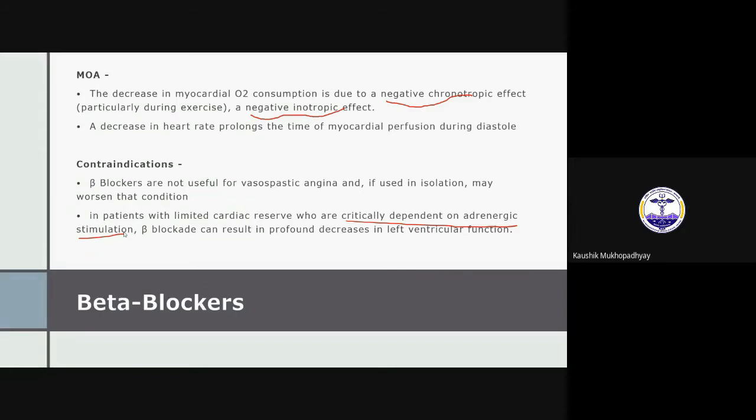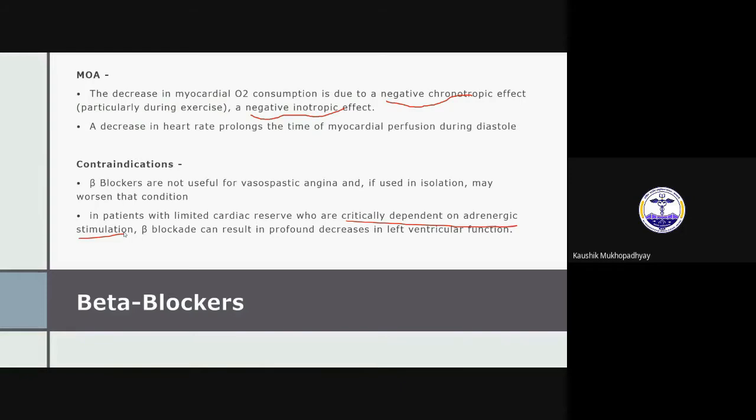Now, the implications of beta blockers: this is the drug of choice unless contraindicated. And if you combine nitrate, now my question is, suppose a patient is taking a beta blocker and the stable angina is not controlled. Now you are thinking about adding a second drug. Suppose you can add nitrate. What may be the positive point of adding nitrate with beta blocker?